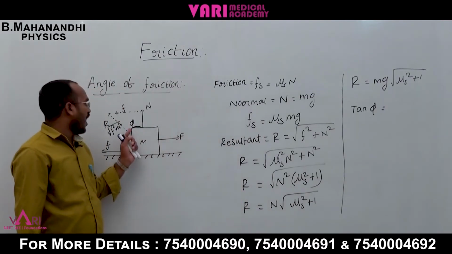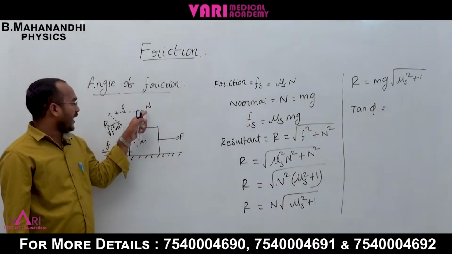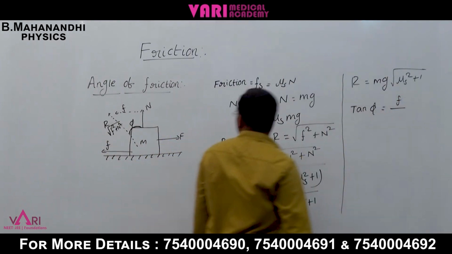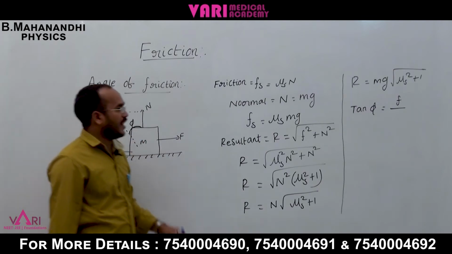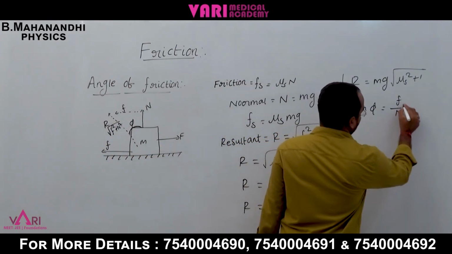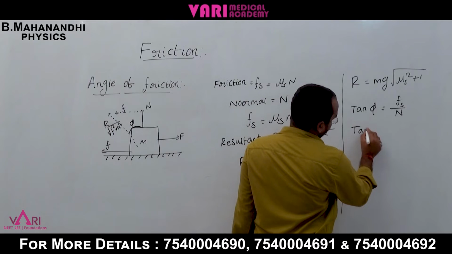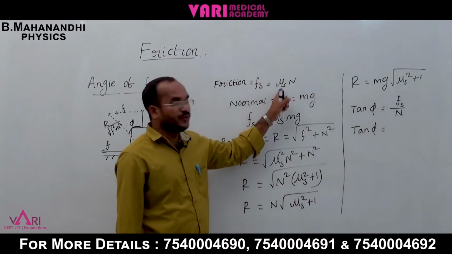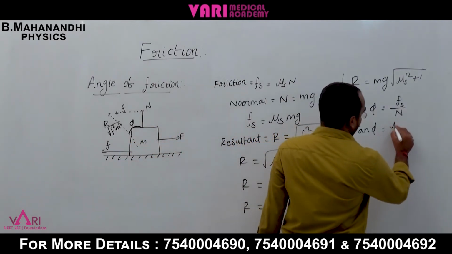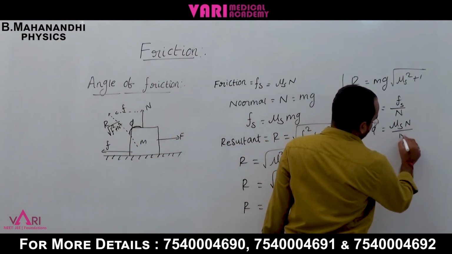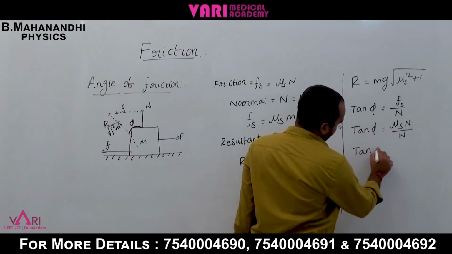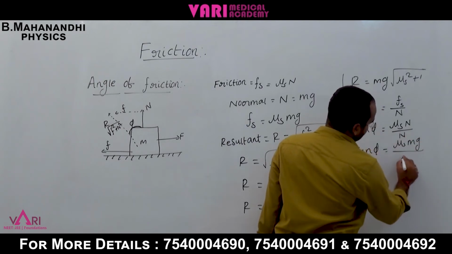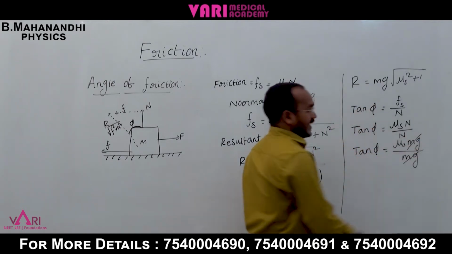Tan phi is the opposite over the adjacent. Opposite is F, adjacent is the normal N. Tan phi is equal to Fs by N, which is mu s N by N. The mg cancels.